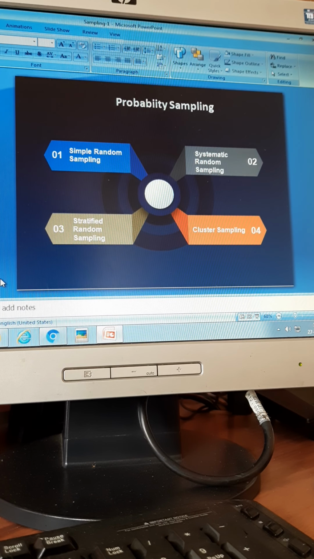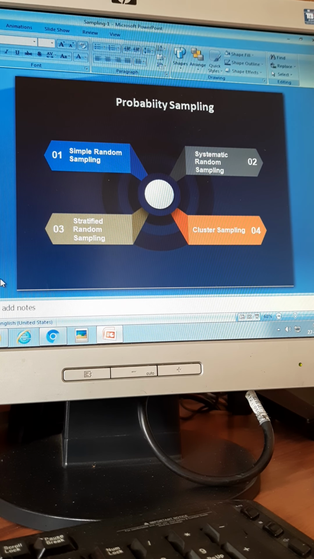Now to quickly run through what a population is: that you define your study. It can be your classroom. That is your population of study. What is a sample? You will not be able to study all the 60 members, so you're choosing a couple of them for your study. So that is your sampling. You use a variety of techniques for that.